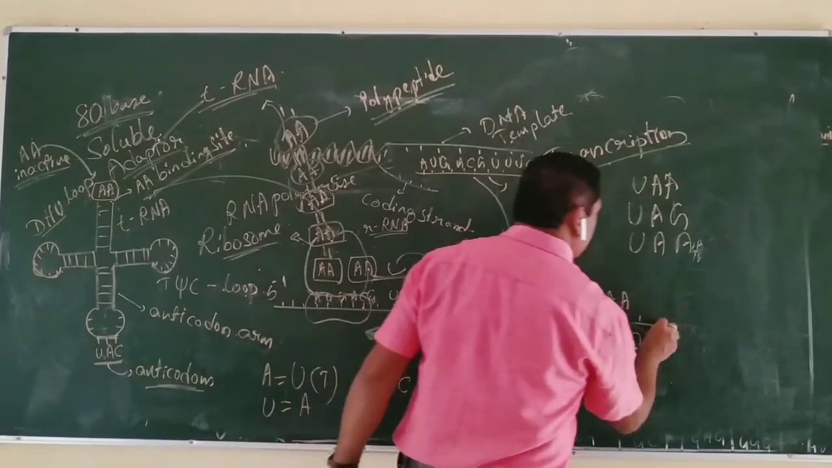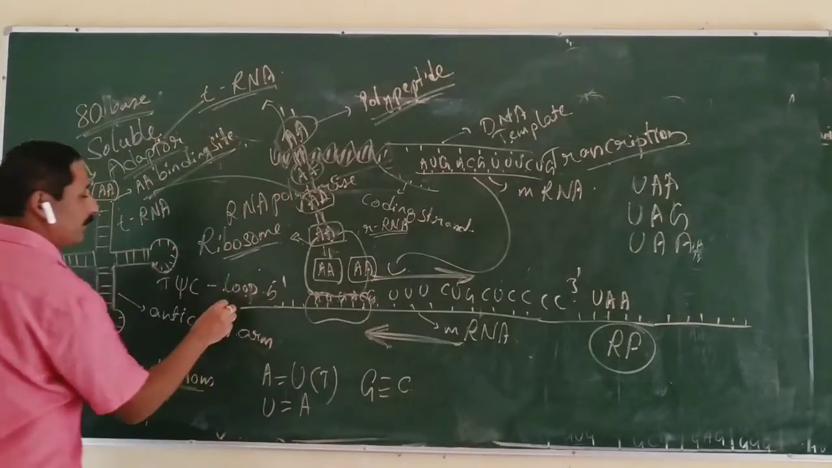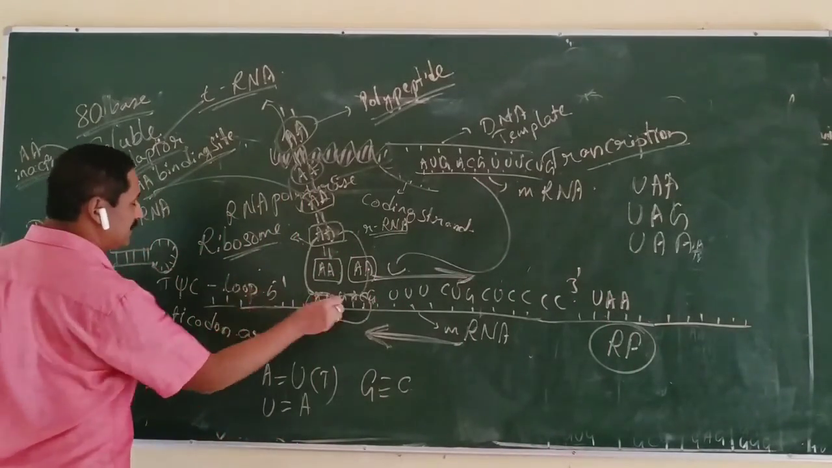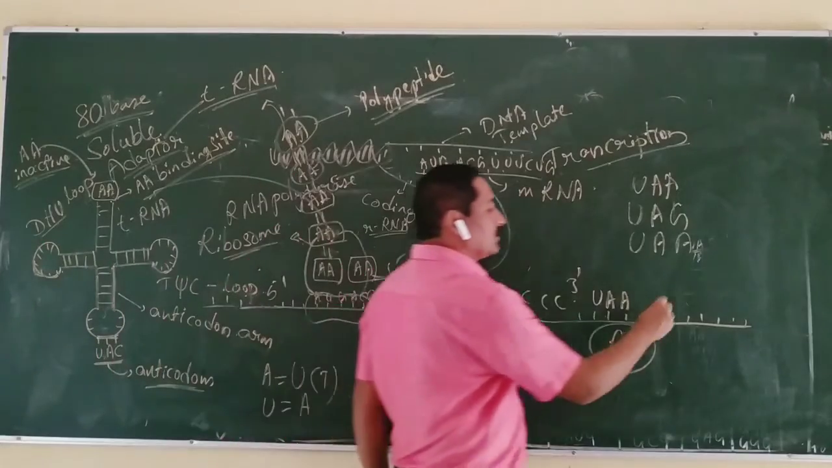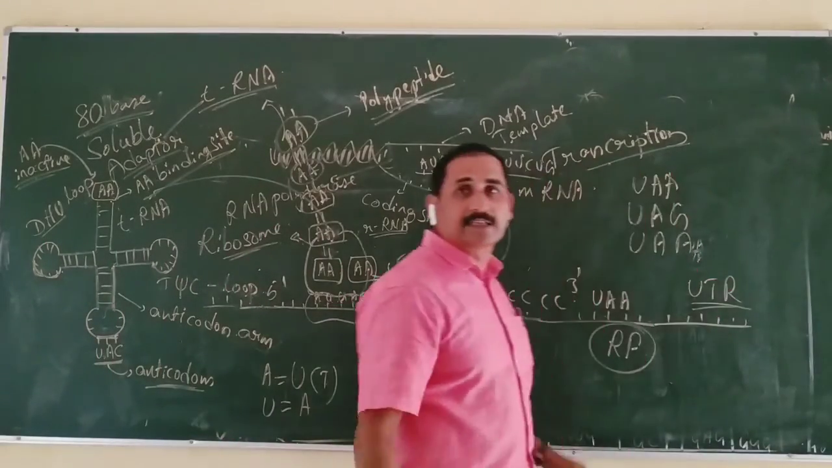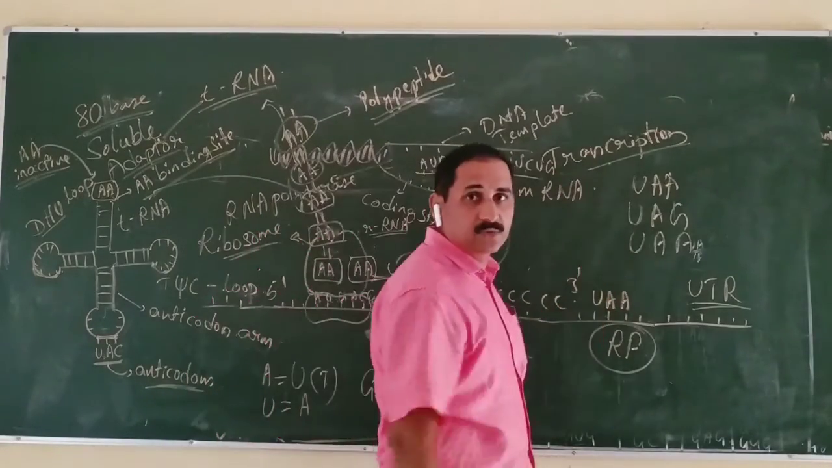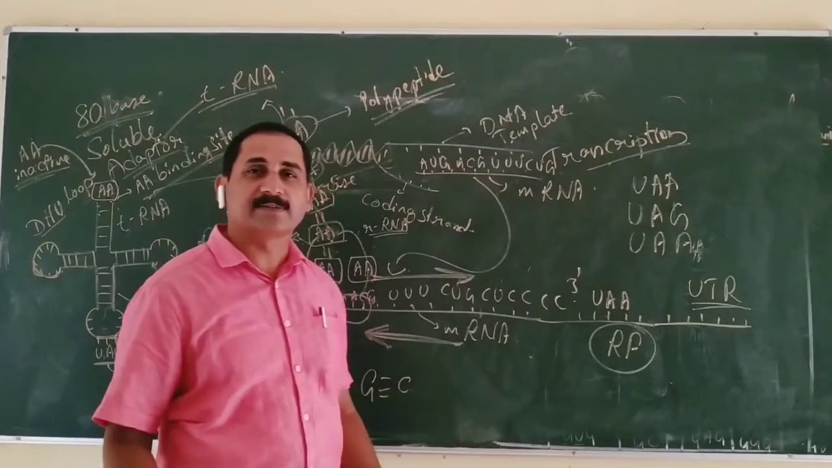We can see some untranslated regions, UTRs, at the 5' end or maybe at the 3' end, before the initiator region or after. These are called UTRs. But the translation takes place from AUG to the stop codons.